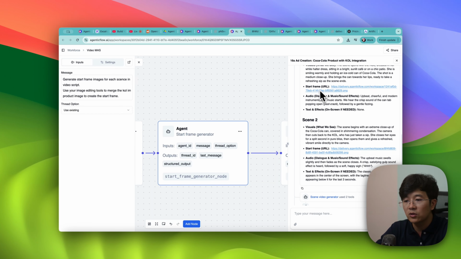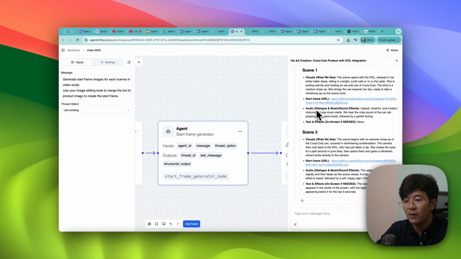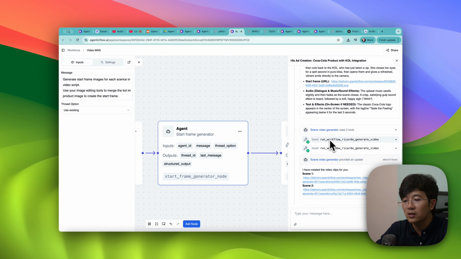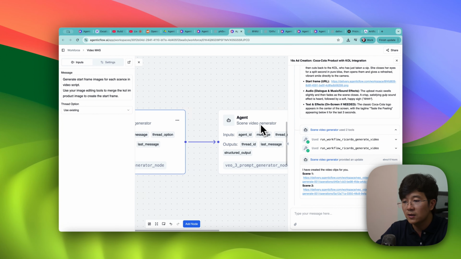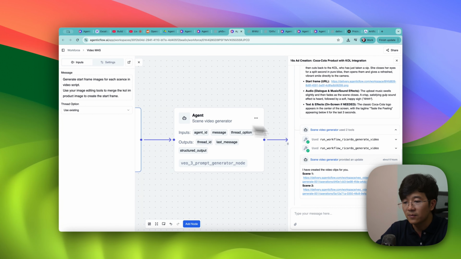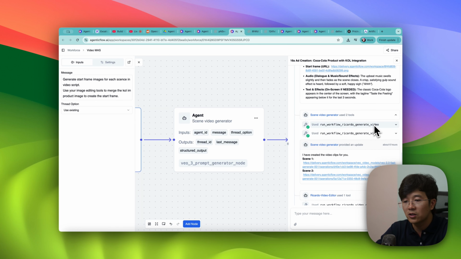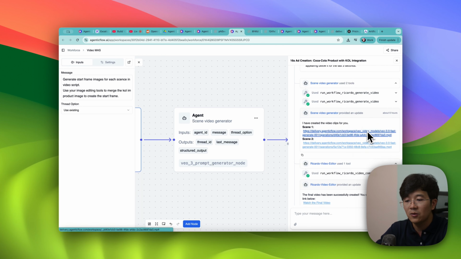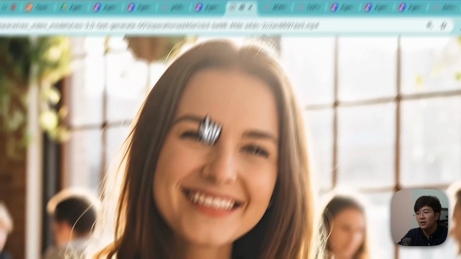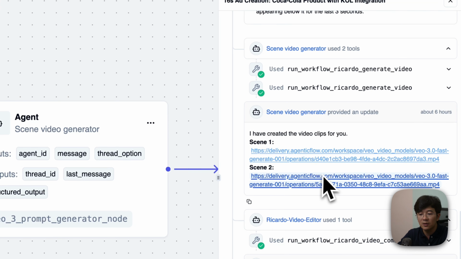After we have 2 scenes with the visual, start frame, audio and so on, we pass it to a scene video generator, which is the next agent. This agent uses generate video and runs 2 times. It creates scene 1, which is this video, and then scene number 2.